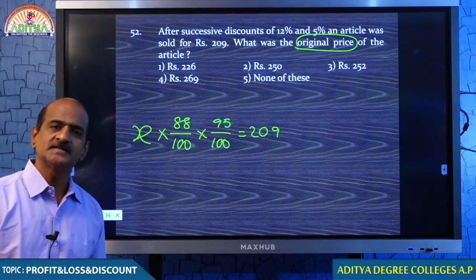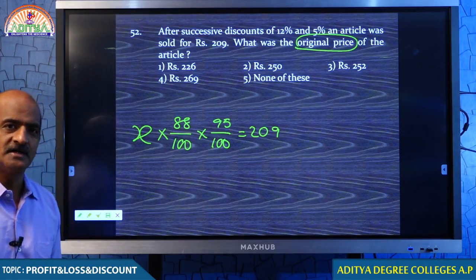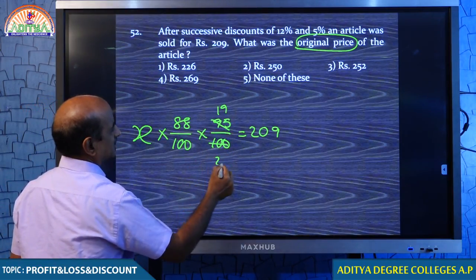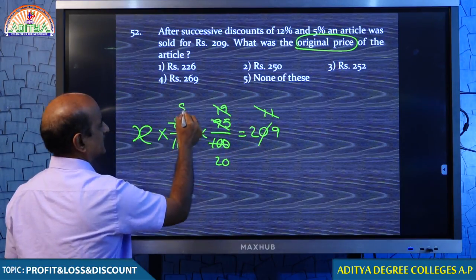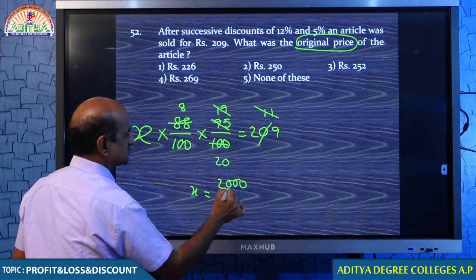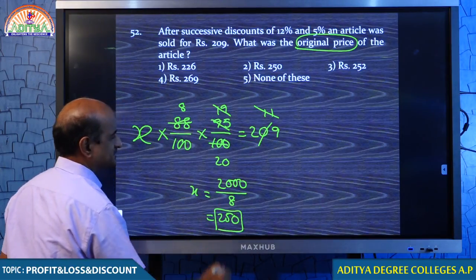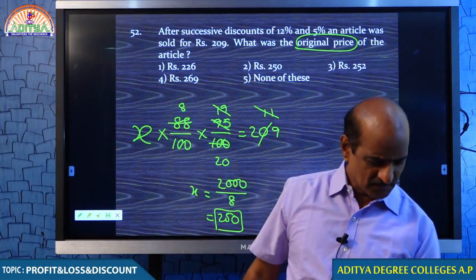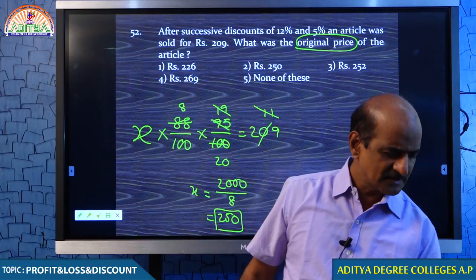Why 88%? 12% discount. Why 95? 5% discount. After offering these 2 discounts, let me see what the rate comes down to. 19 cancels for 11, 11 cancels for 8. Therefore, x is equal to 100 into 20, 2000. 2000 by 8, that is 250. In percentage, whenever we have to find the original value or whenever we have to get back, we must take it as x rupees.